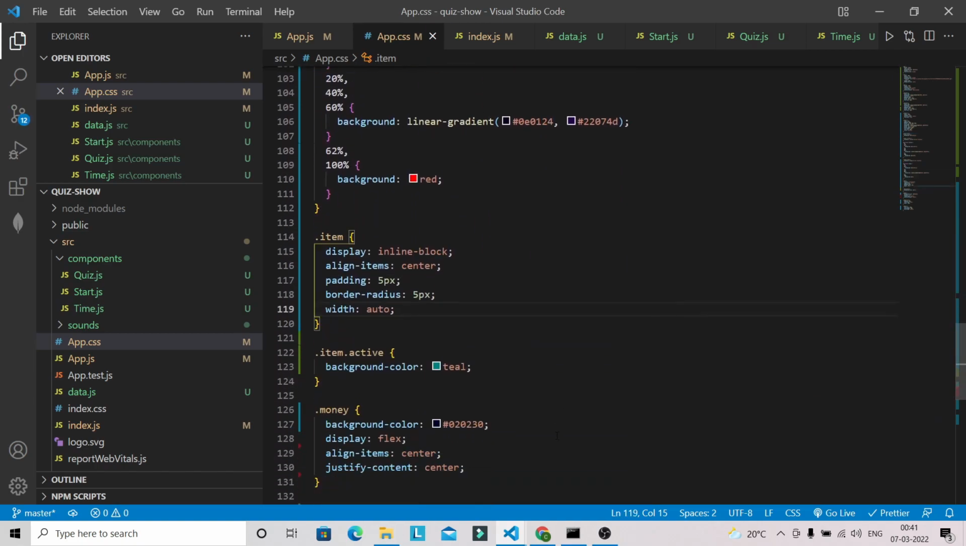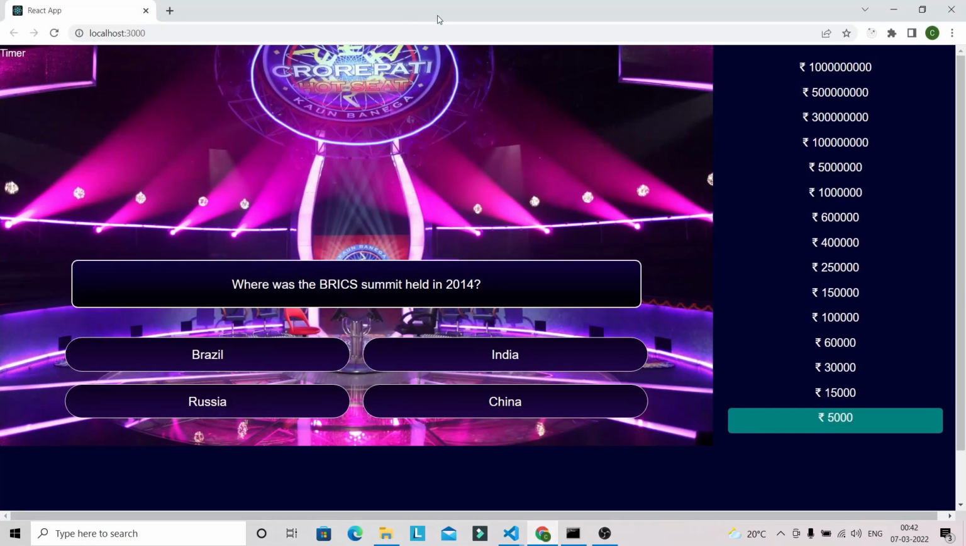So let's go into the browser. First refresh this one and select Brazil. You can see that it's animating and it's the correct answer. Okay, now let's refresh this one again, and I'm going to select the wrong one. So let's select India. So it will become red. Okay, so let's continue working on our quiz component.